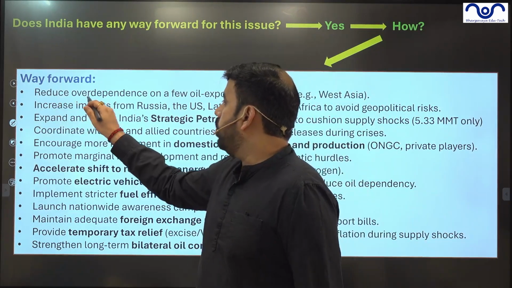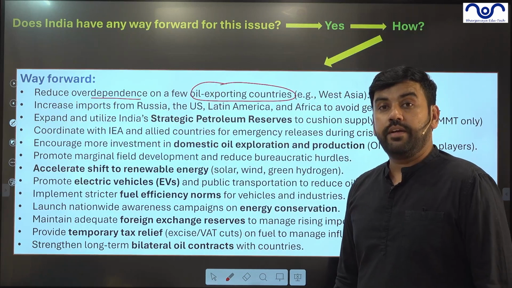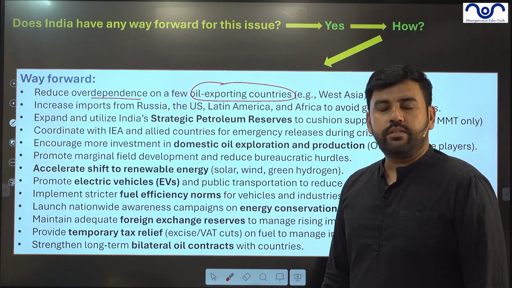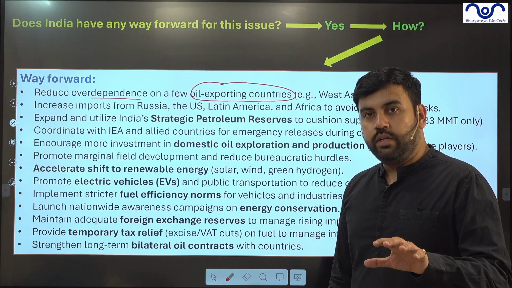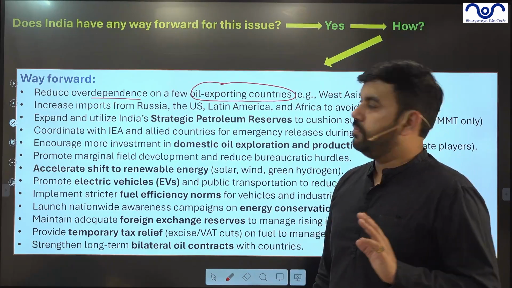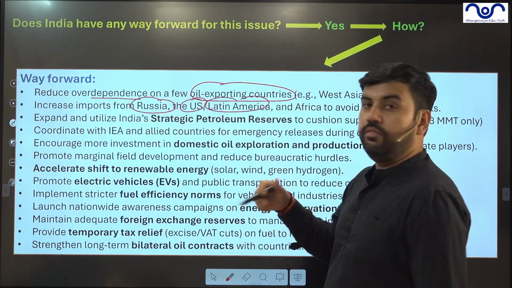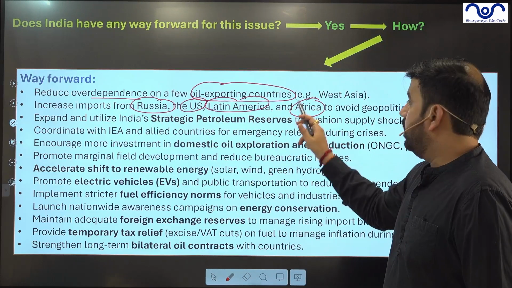Number one, reduce over-dependence on oil exporting countries, which means diversify. Why is 50% of the oil coming from West Asia? It should be reduced because West Asia is always under some kind of geopolitical tension. Increase imports from Russia, the US, Latin America, which is Venezuela, and Africa.